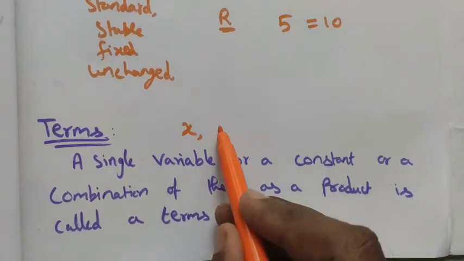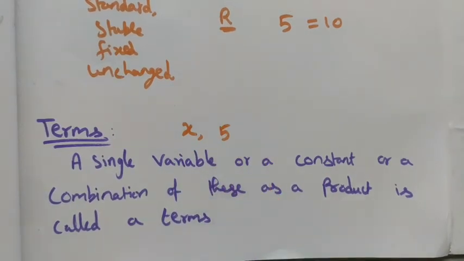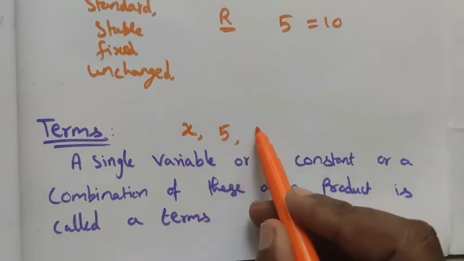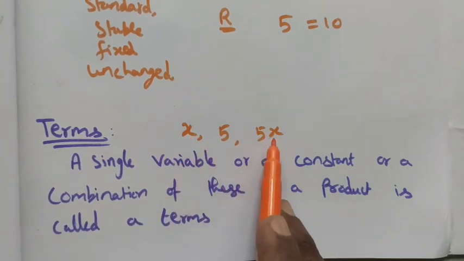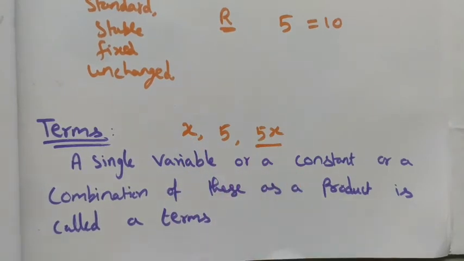And then 5 as a constant, that is also a term. And then 5x, the product of variable and constant, is also called a term. So a term means a single variable or constant, or the product of a variable and a constant.